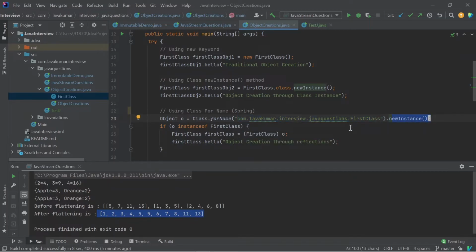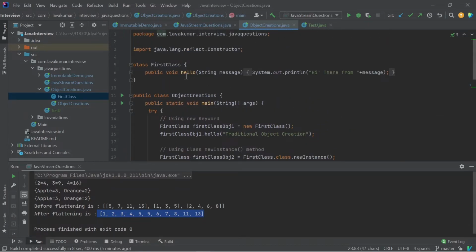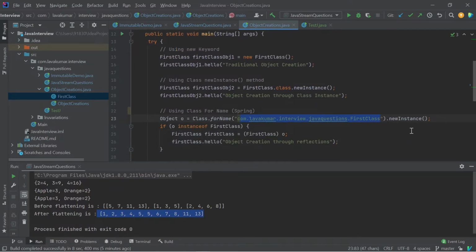And whenever we want the dependency, we are successfully able to inject it over there. So without using the new keyword, this is one way of creating an object: Class.forName. We need to give the complete class name, including the package, and we create an instance. So it is the object, right?